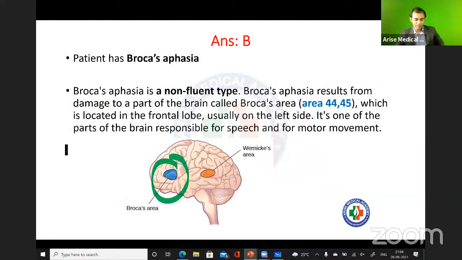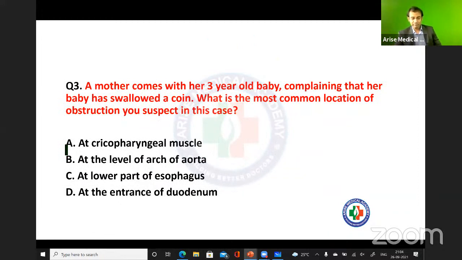Okay, next question for you. A mother comes with her 3-year-old boy. She's complaining that her boy has swallowed a coin. What is the most common location of obstruction you suspect in this case? I think this is a very, very easy question. Even in a recent NEET exam, a similar question was asked, and this is a frequently asked question. If you know the basic anatomy of the esophagus, the upper GIT part, you can solve this question very easily.